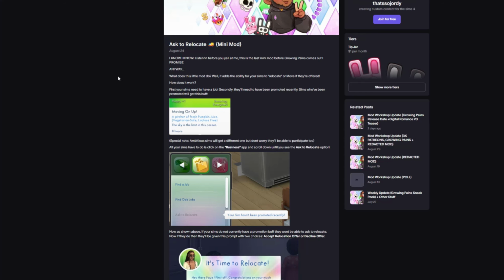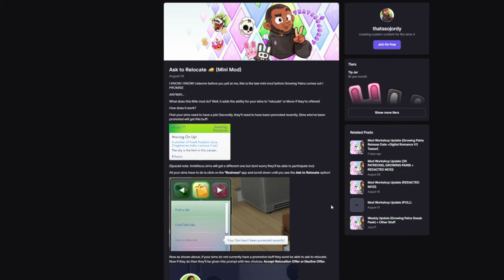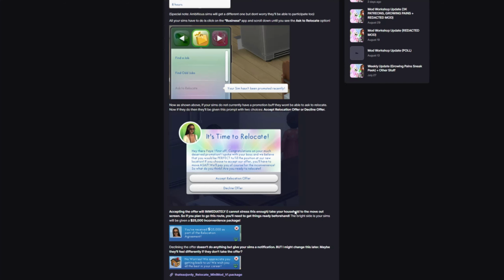Basically, what you can do now, once your sims have been promoted, is ask your office to relocate. So again, this is a very realistic mod. A lot of times with certain careers, with a promotion, you'll be relocated to headquarters or something like that. So I really love this addition, just adding a little bit more into the process of moving your sim, which is a very realistic touch.